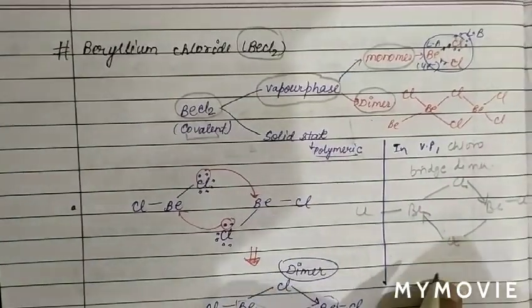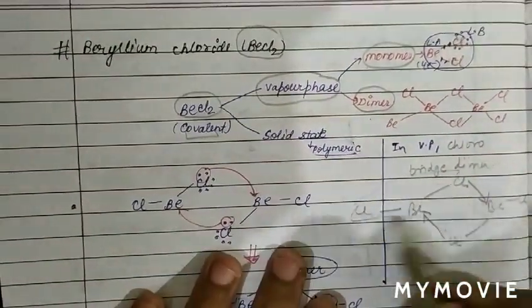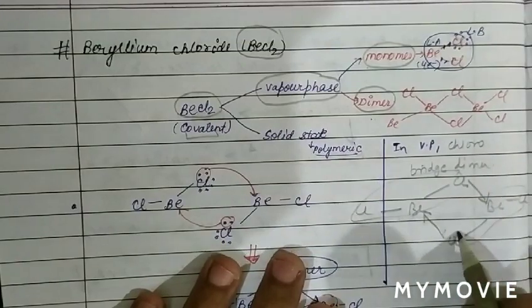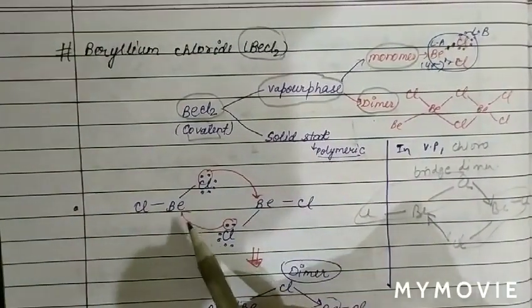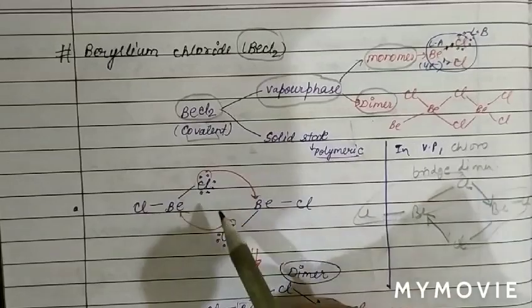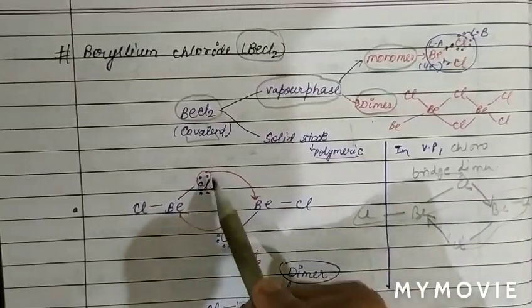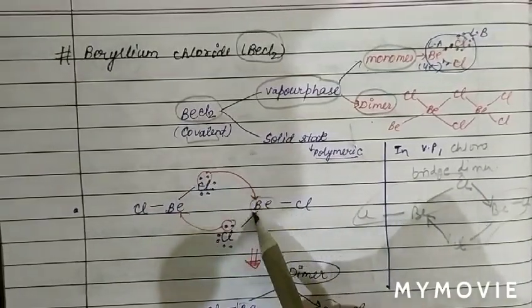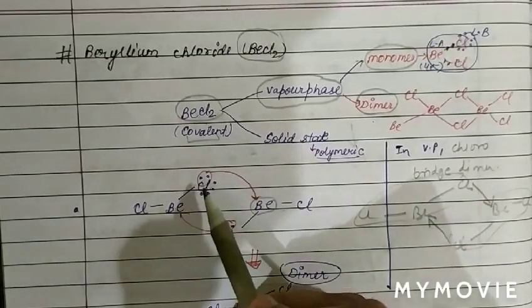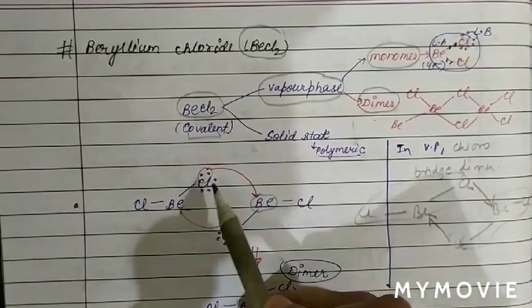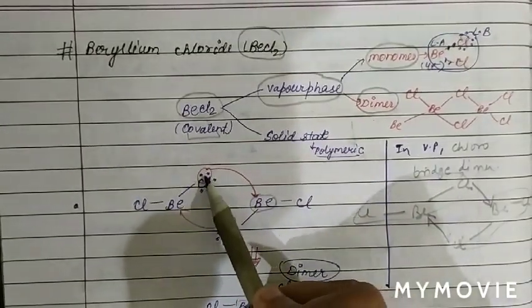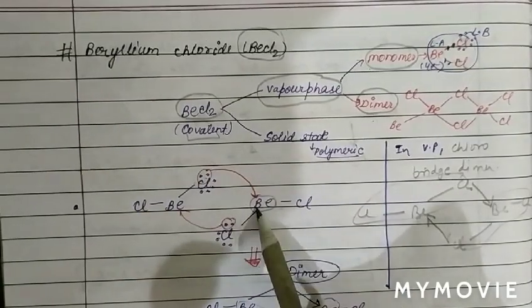So we can see this is one BeCl2, this is another BeCl2. Chlorine has a lone pair of electrons and beryllium has electron deficiency. So the electron pair is donated from the chlorine atom to beryllium and forms a coordinate bond.